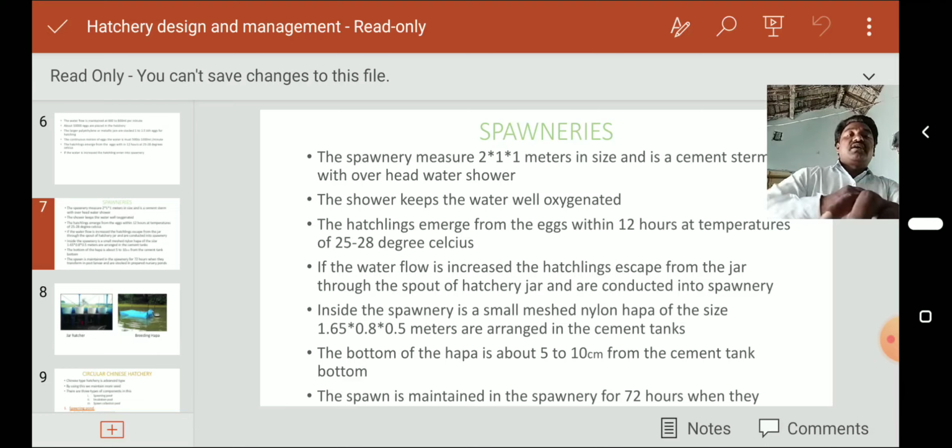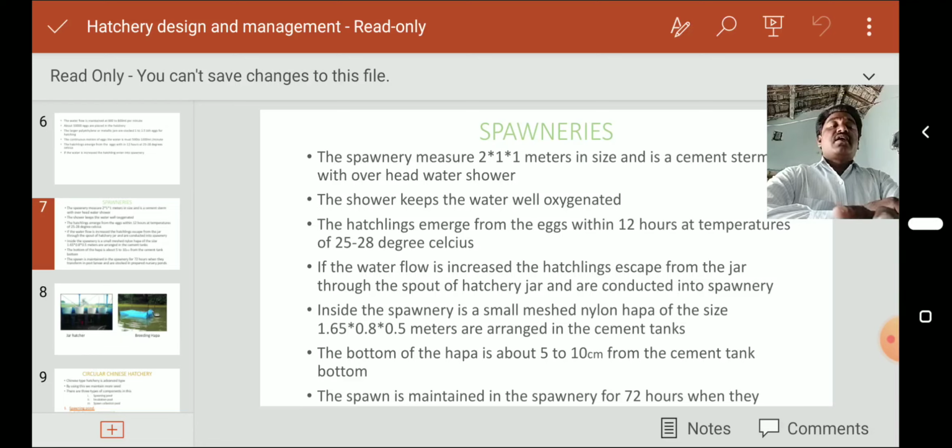Below is the cement concrete tank, and overhead is the water shower. The shower keeps the water well oxygenated.